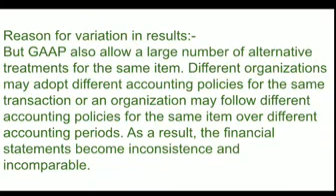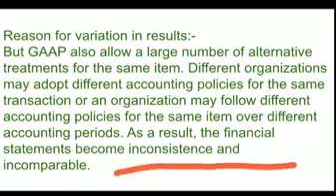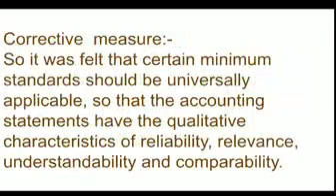Okay, what will happen to the amount of depreciation? There will be a difference. Why will there be a difference? Because there is a difference in the method adopted by the organization. As a result, financial statements become inconsistent and incomparable, because alternative methods were used by different organizations, or different methods can be used by the same organization also. So what are the corrective measures? So that comparison can be done between the two preceding financial years or with another organization.